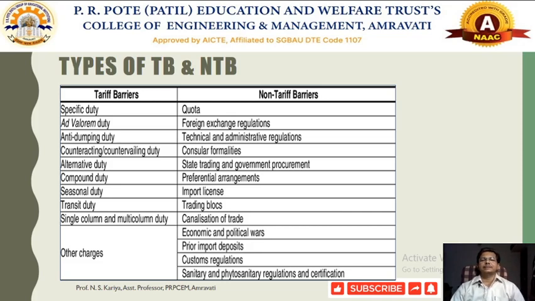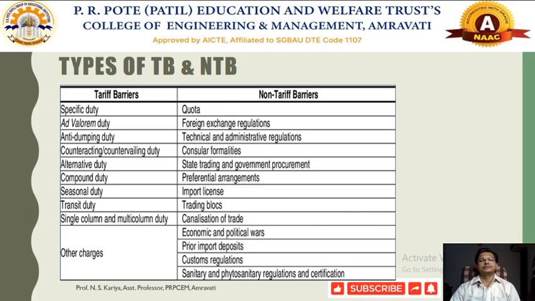Some state trading corporations, in India particularly there is a State Trading Corporation, or some other procurement agencies, procure these goods, particularly the imported goods. Some preferential arrangements are there, and different mechanisms have been developed by the government. Other restrictions come in the form of import licenses, where the government from time to time makes policy on which goods or commodities need to be imported into the country. Even trading blocks, the regional trading blocks, determine from which nations we can import or export.